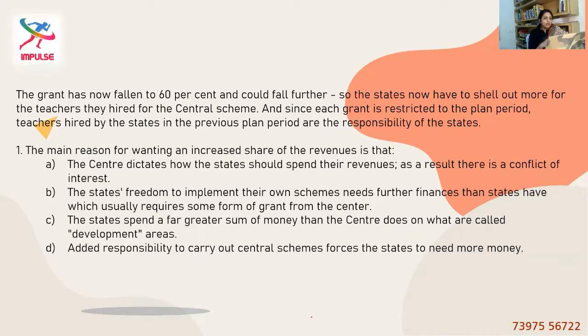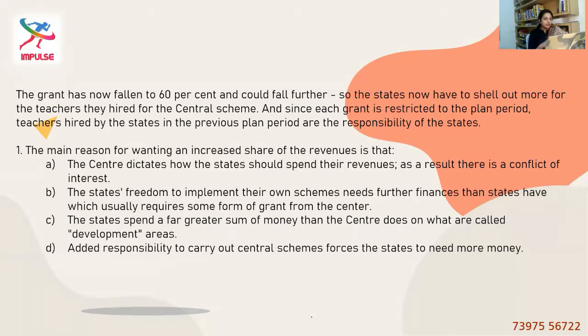The grant has now fallen to 60% and could fall further. So the states now have to shell out more for the teachers they hired for the central scheme. And since each grant is restricted to the plan period, teachers hired by the states in the previous plan period are the responsibility of the states.